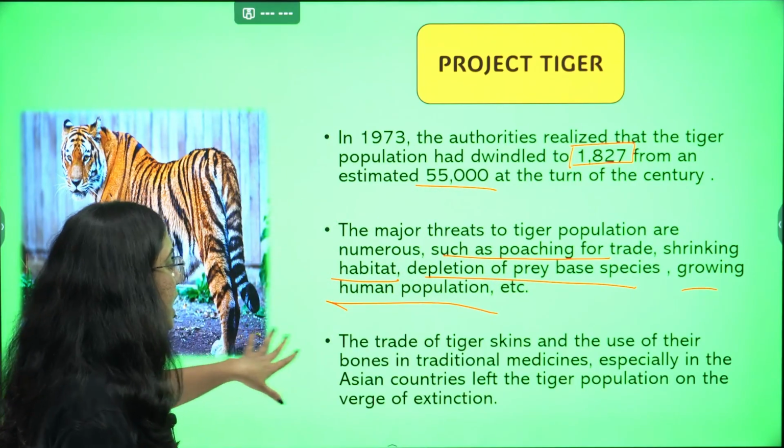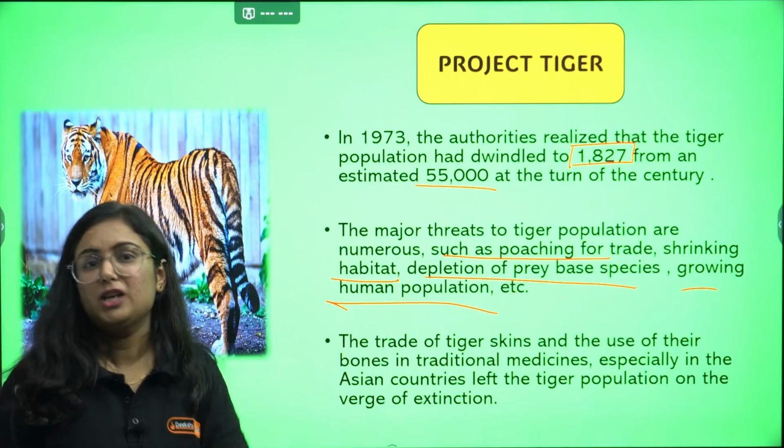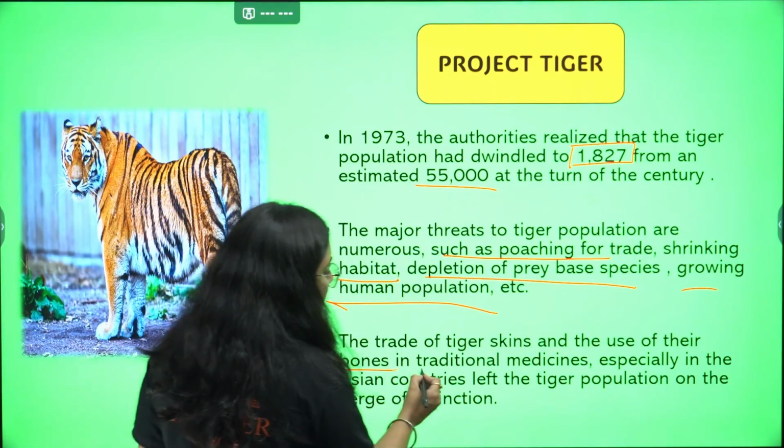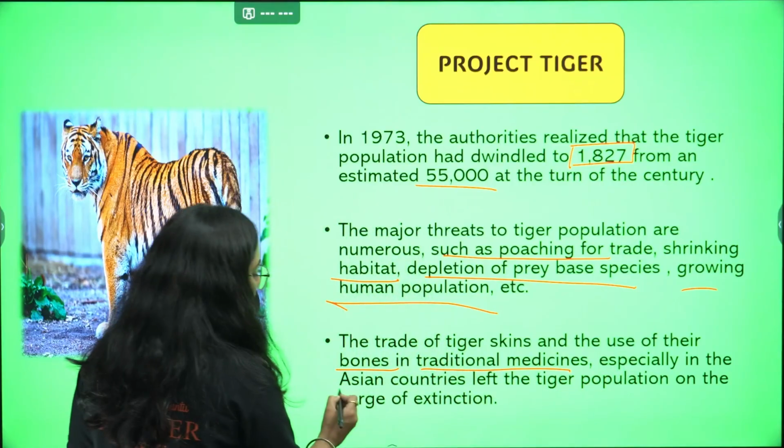Not only this, the trade of tiger skin has a major role in reducing their number, as does the use of bones in traditional medicine, especially in Asian countries.